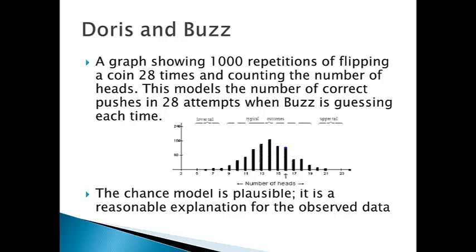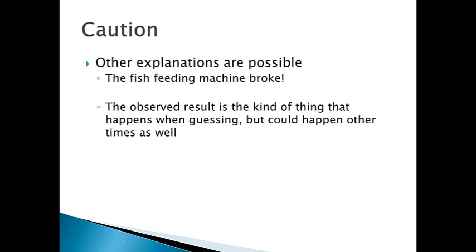This does not mean that we've proven that Buzz was guessing, simply that guessing is one reasonable or plausible explanation for Buzz getting 16 out of 28. In fact, just guessing is not the correct explanation here. Dr. Bastian found out later that the fish feeding machine had broken partway through this study, so Buzz was not getting his fish. This is a really important thing to remember.